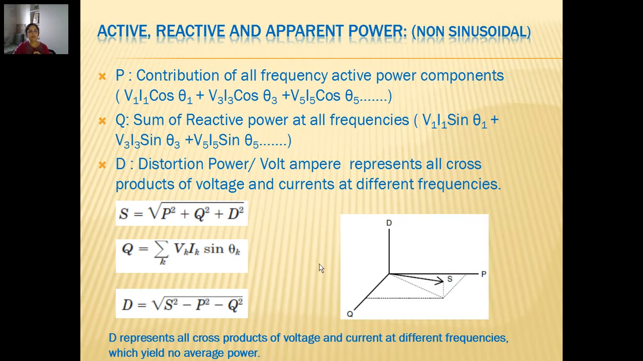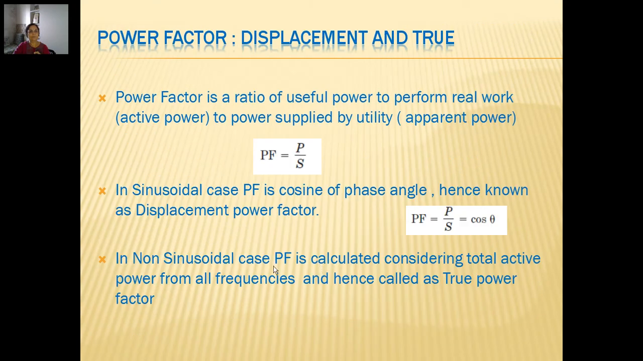So this is the concept of active, reactive and distortion power. Now since this is the effect, it also affects the power factor. Earlier we were calculating power factor as the ratio of useful power to perform real work, which is active power, to power supplied by utility, which is apparent power. So as long as the system was simple, the power factor calculation was easy, it was P by S.